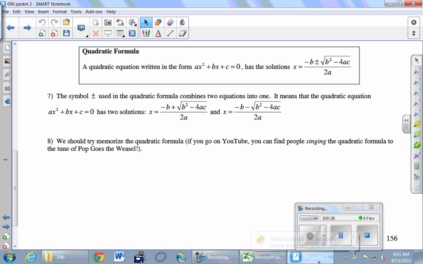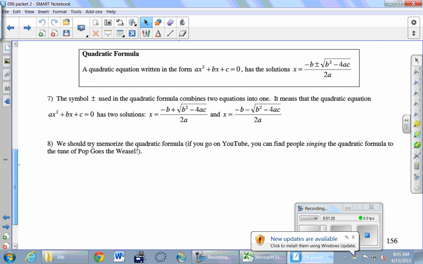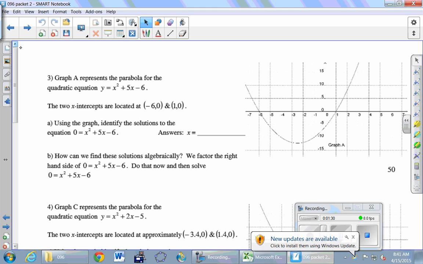All right. So again, starting on the top of page 156, the lesson plan actually starts on the previous page. We're completely skipping over page 155. I just want to get you guys to the activity as quickly as we can today. So we'll start here with number 3 on page 156. Let's go to Tyler.